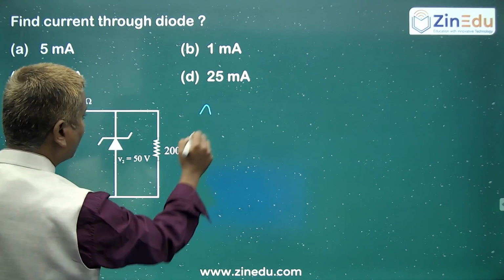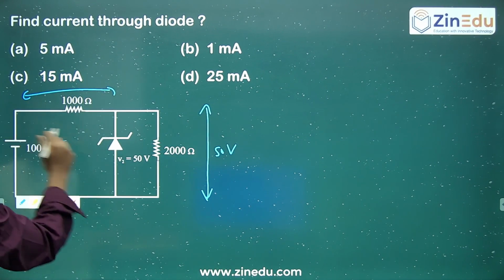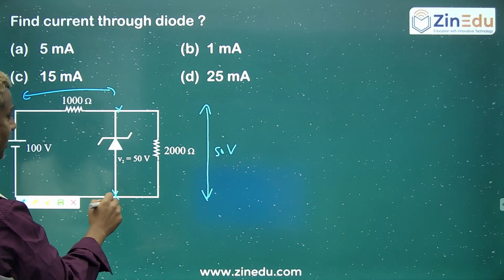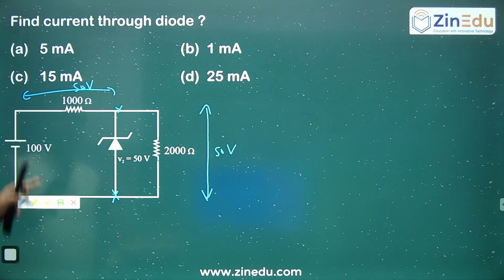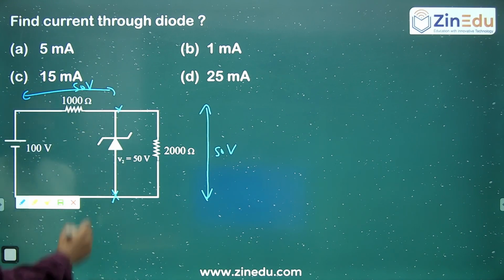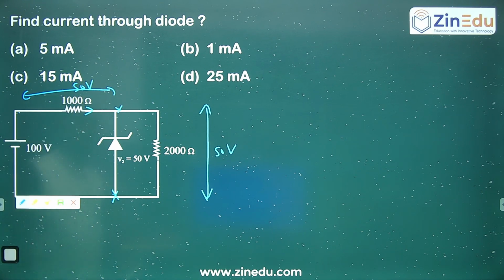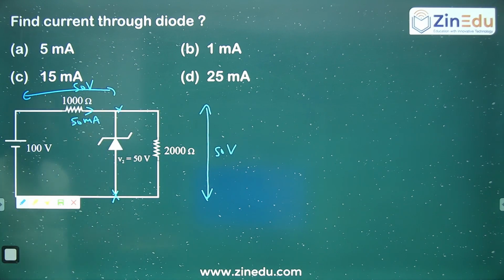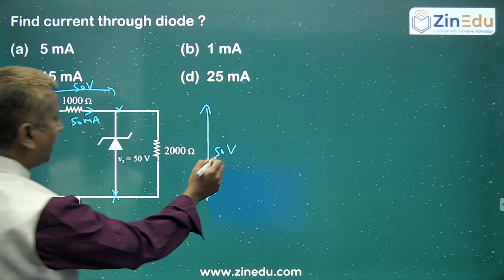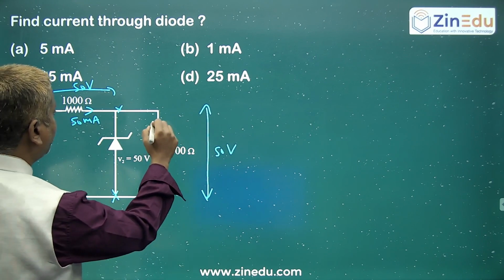So even across the 2000 ohms it is 50 volts, and this is 50 volts. Out of 100, if it is 50 here to here, definitely the remaining potential drop is another 50 volts. Correct? Because the total is 100. Now calculate this current: 50 by 1000, in milliamperes, 50 by 1000 into 1000. So is it not 50 milliamperes? And here, 50 by 2000 in milliamperes, you will get 25 milliamperes.